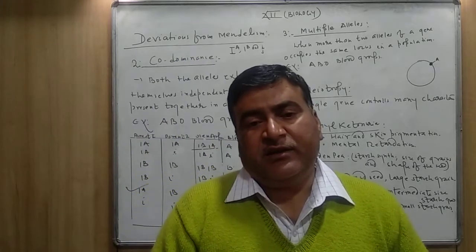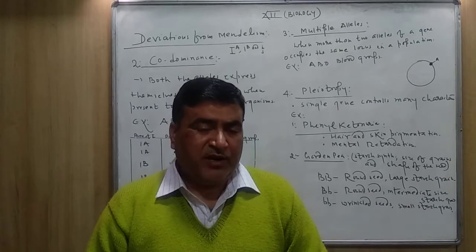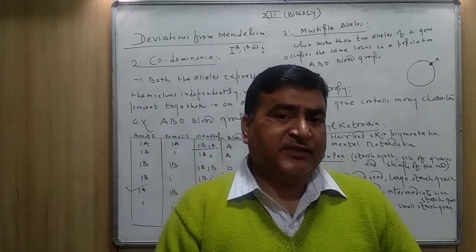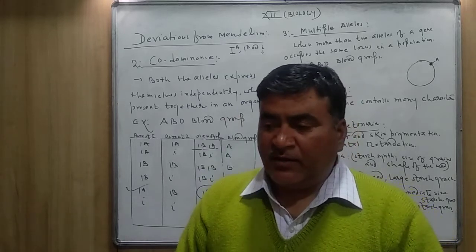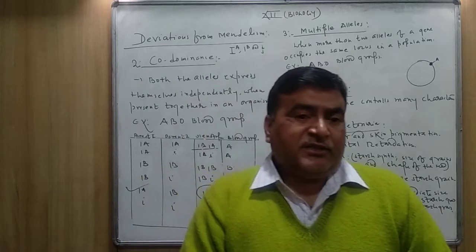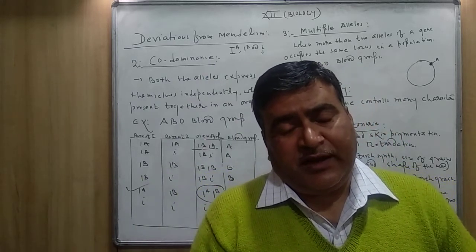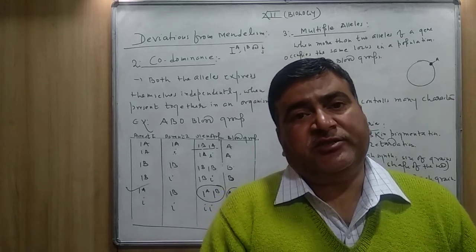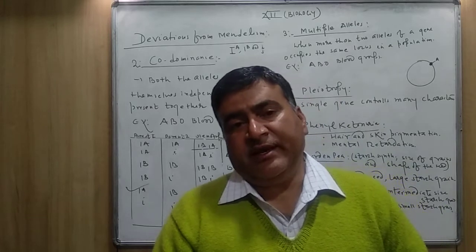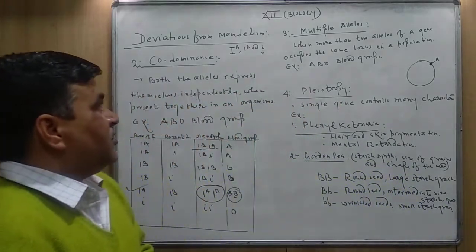If any individual is of blood group AB type, it means both the antigens, both the sugars, A and B, are present on the surface of RBCs, and both are produced by the alleles A and B. So it's a very good example of codominance.